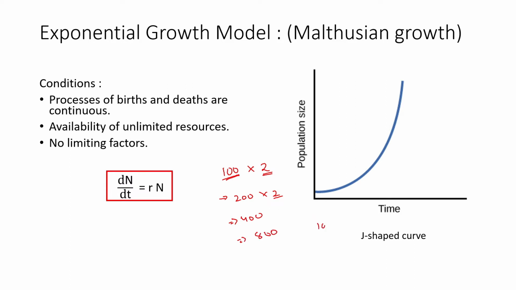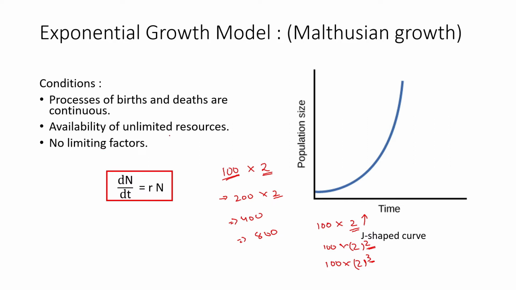So the population is being multiplied by 2, then by 2 again, like this. Here the population is growing exponentially, that means with powers, with multiple instances. This is what the rate of population increase looks like in exponential growth.